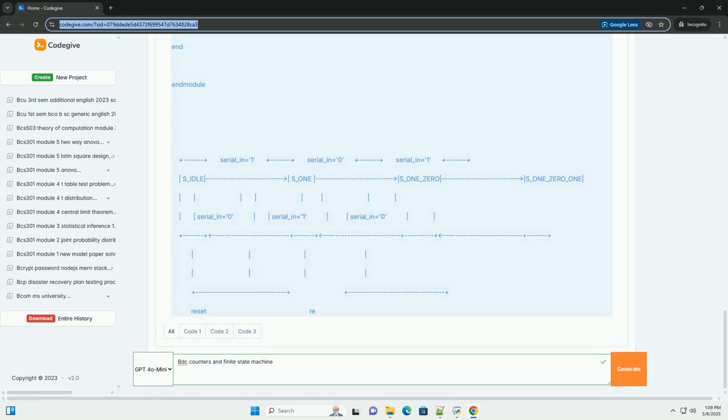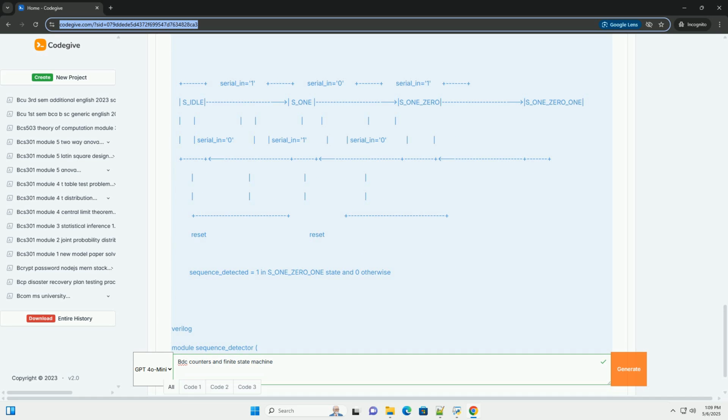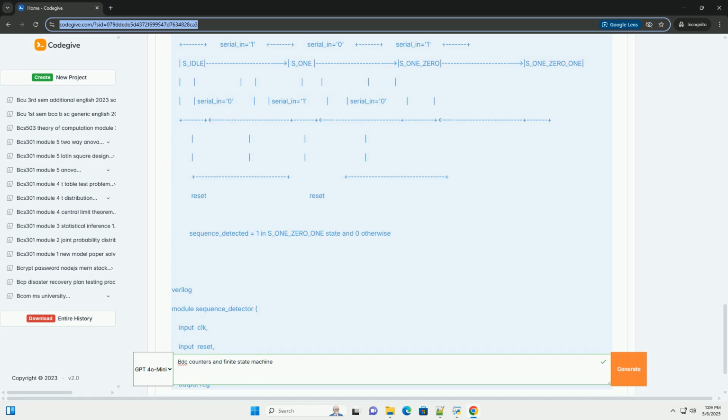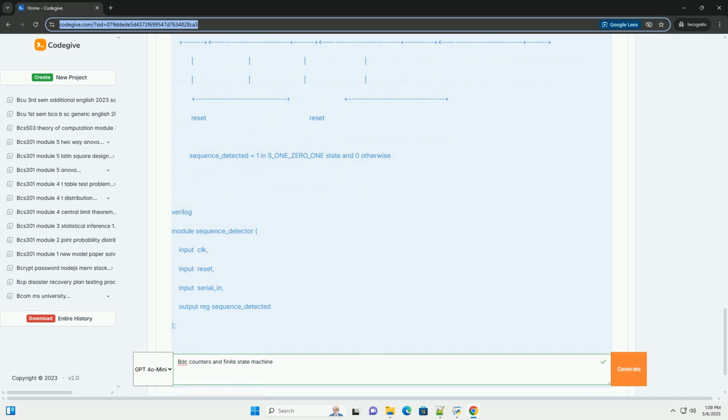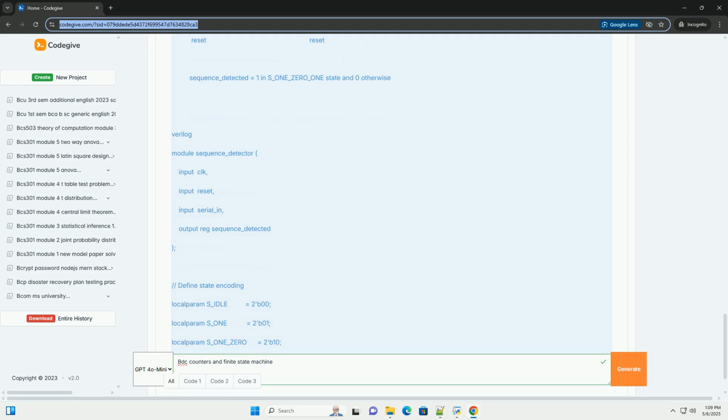BCD is particularly useful in applications where you need to display decimal numbers or interface with decimal-based systems. Direct binary to decimal conversion can be complex. BCD simplifies this, especially when dealing with human-readable output. Calculators, digital clocks, and some industrial control systems often employ BCD.